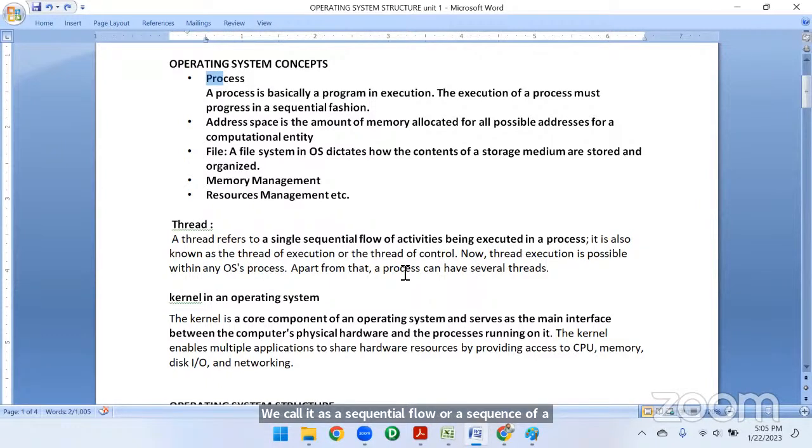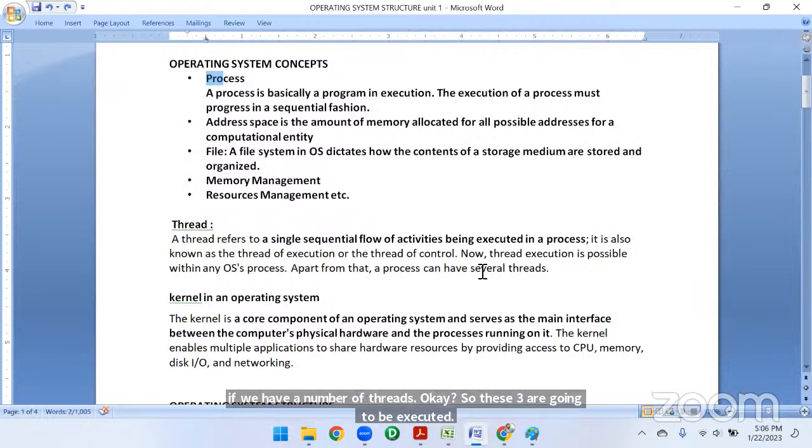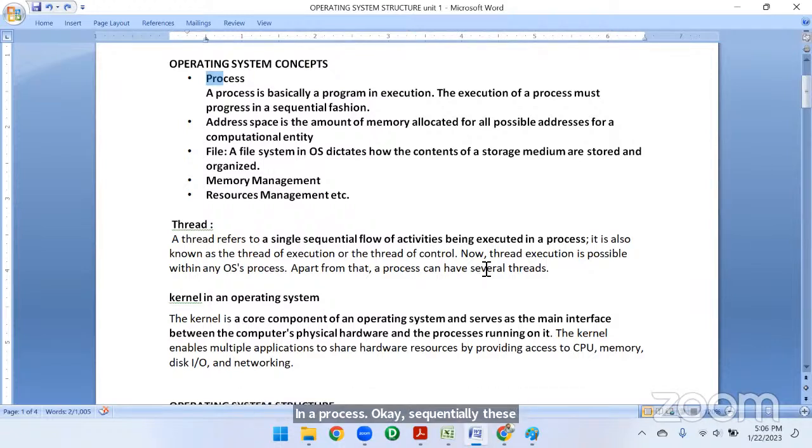So we have a number of threads. These threads are going to be executed in a process, sequentially. We have a number of threads in a process.